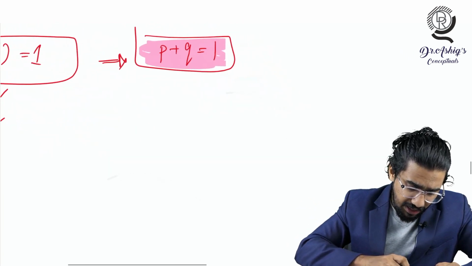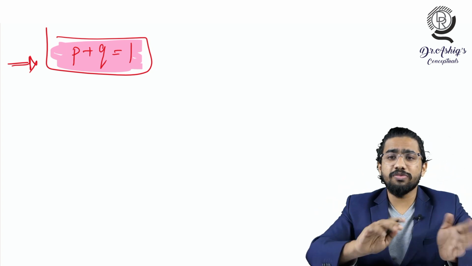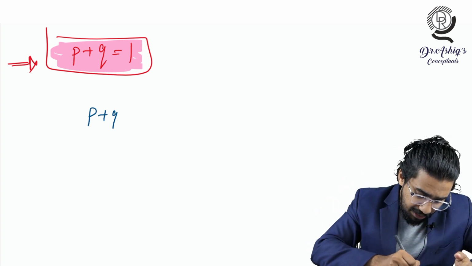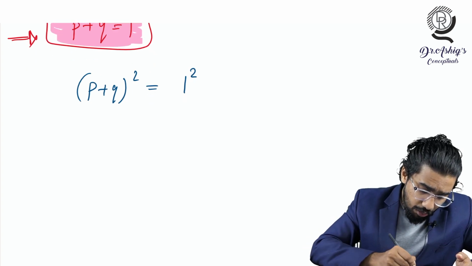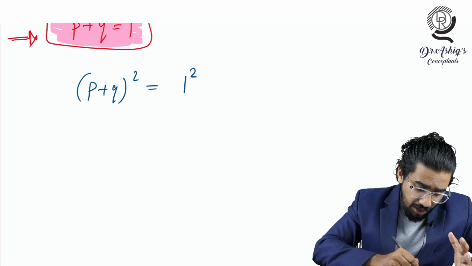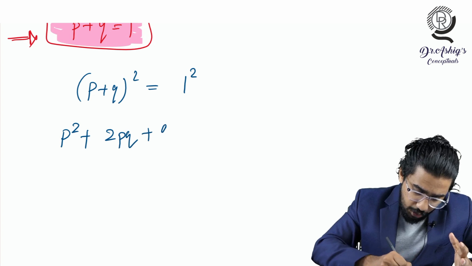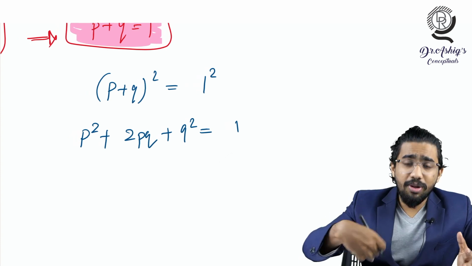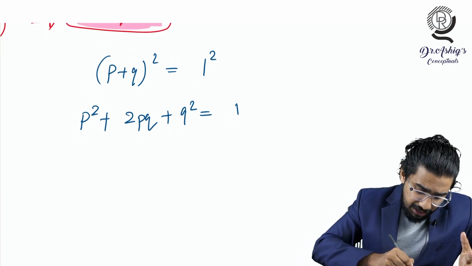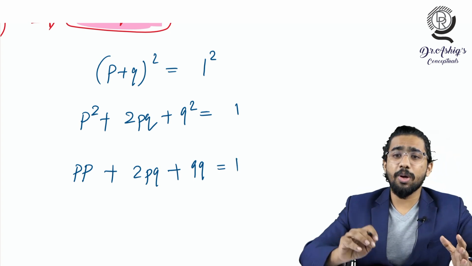So you got the equation P plus Q is equal to 1, and I am going to square both sides of this equation. It becomes P plus Q the whole square, equal to 1 square. You know that the expansion of P plus Q whole square gives P square plus 2PQ plus Q square, which is equal to 1 square, that is 1 itself. Expanding again, P square is PP, Q square is QQ, so PP plus 2PQ plus QQ is equal to 1. I hope you are getting this.